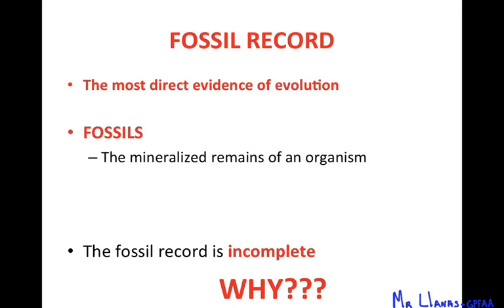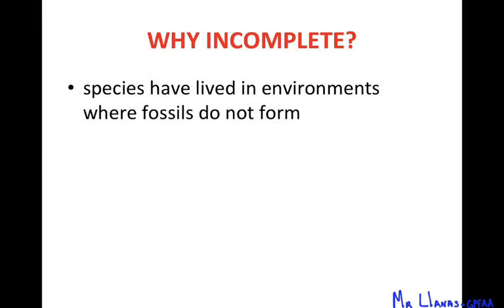Now, the fossil record is not complete, and the reason it's not complete is because there's a lot of species that have lived in environments where fossils just can't form. Right? If they die near the ocean or on sand, then sand is not a place where fossils are going to be forming, right, because of erosion and other factors. They just die in places where fossils can't form. Also, some of these organisms die and they decay really fast, so the fossils are not able to form, okay?